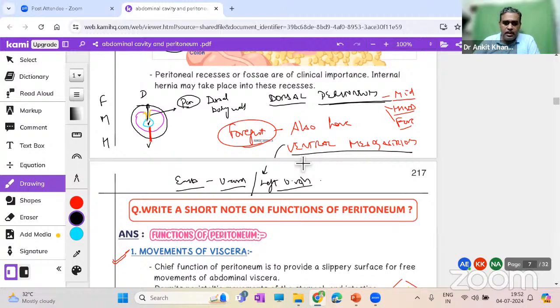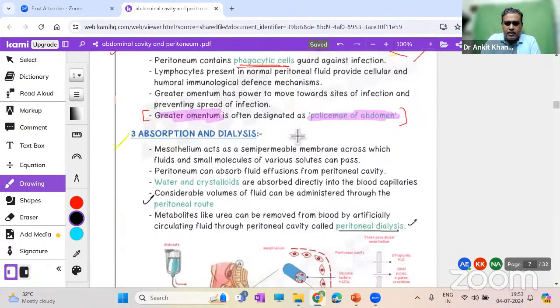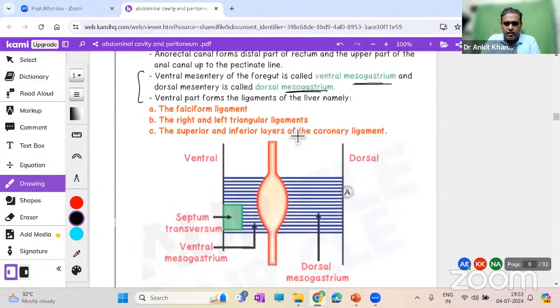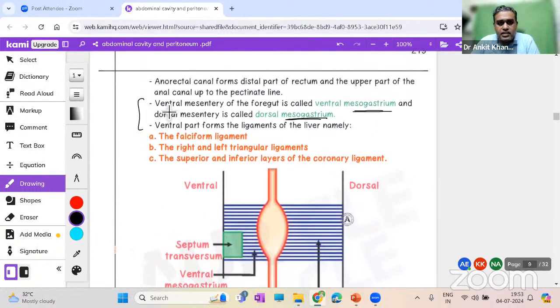So the foregut will have both ventral mesentery and dorsal mesentery, while midgut and hindgut will only have the dorsal peritoneal fold or dorsal mesentery. I hope the point is clear. Now, let us come to that area which we are discussing. The ventral mesentery of the foregut is called ventral mesogastrium, and the dorsal mesentery is known as dorsal mesogastrium. Gastrium means stomach, which might have provoked the use of a different word.